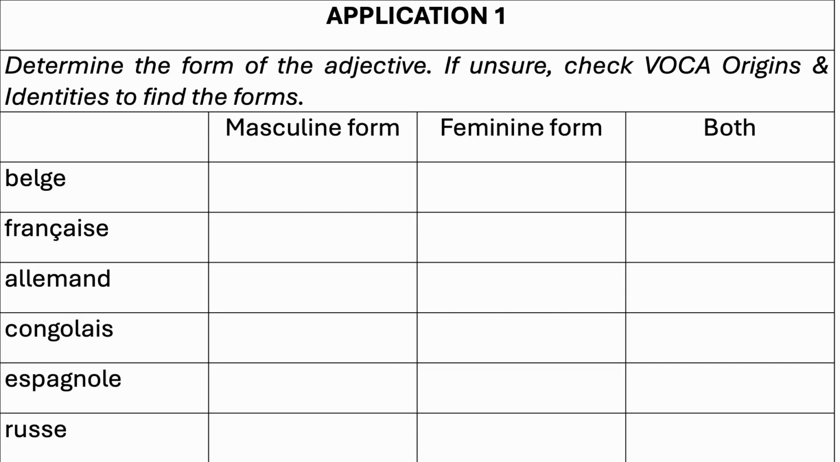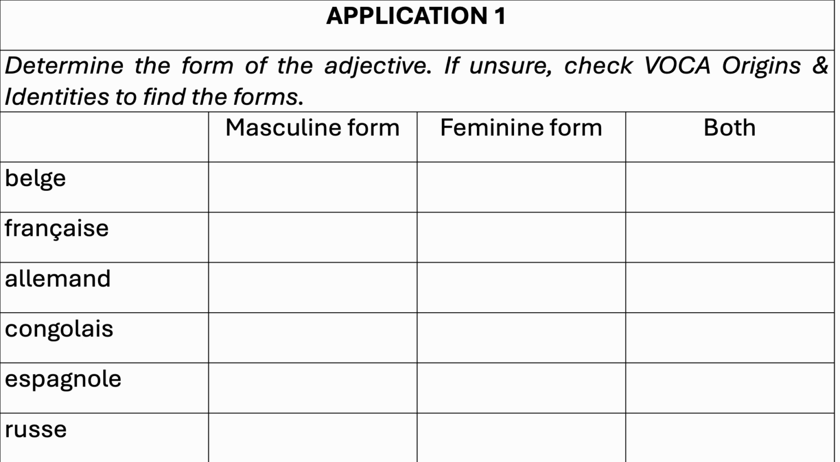Application 1. Determine the form of the adjective. If unsure, check the vocabulary list, origin, and identities to find the forms. So as a reminder, if the masculine form of the adjective ends with an E, it can be used for both the masculine and feminine form. If the masculine form does not end with an E, then you need to add an E to make the feminine form. You can now pause the video and do the exercise.